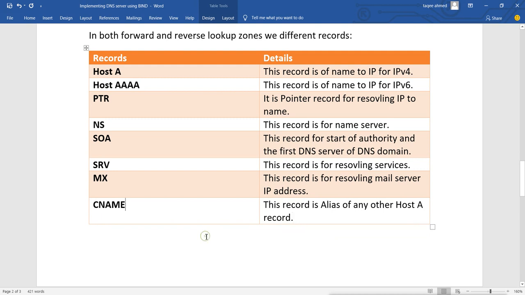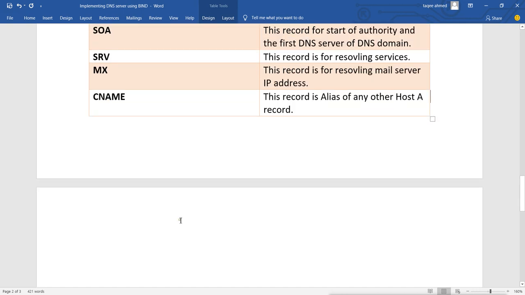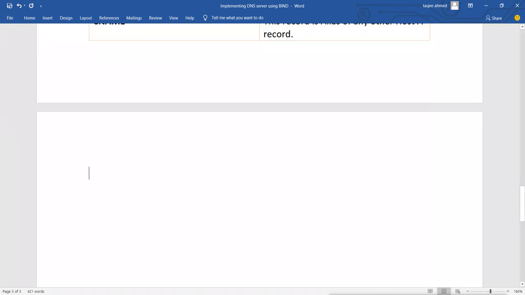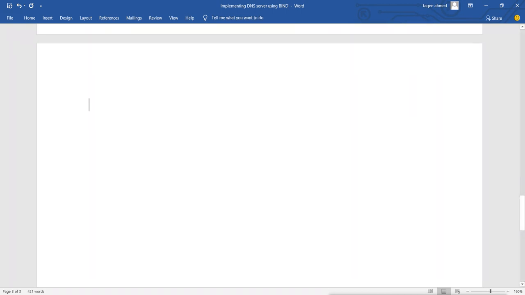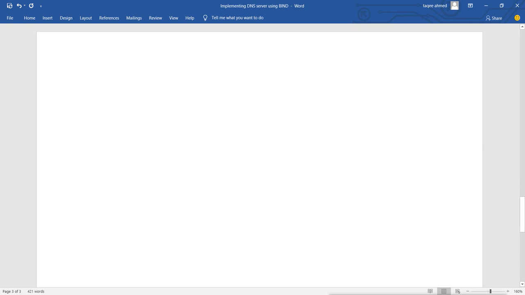Now we will see the DNS server name resolution process.